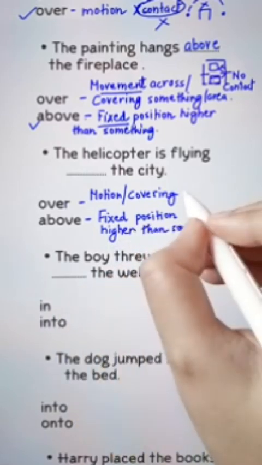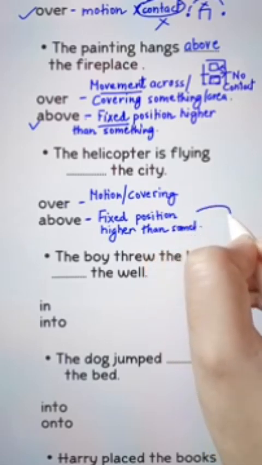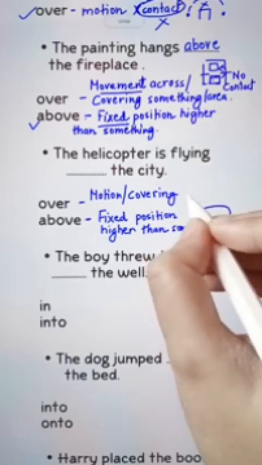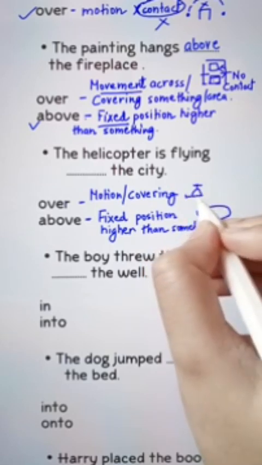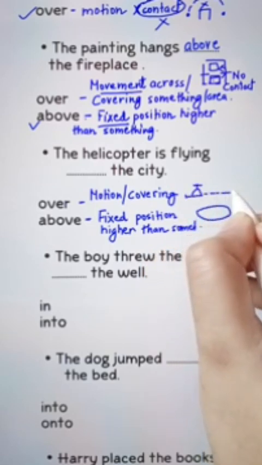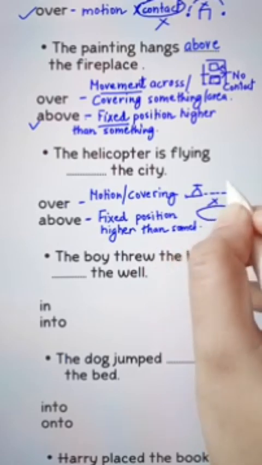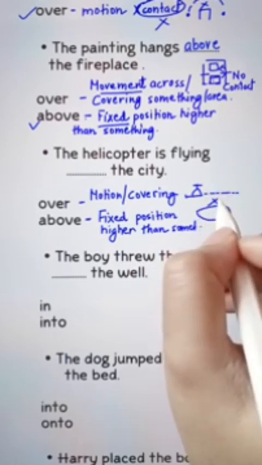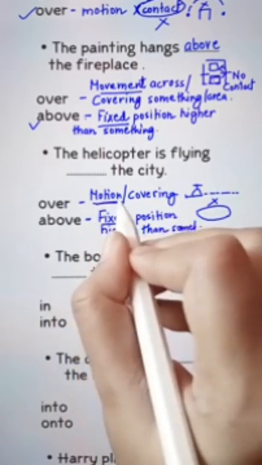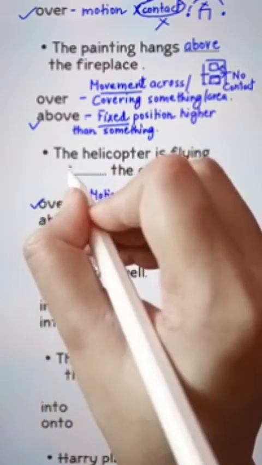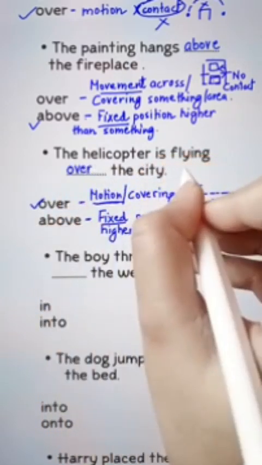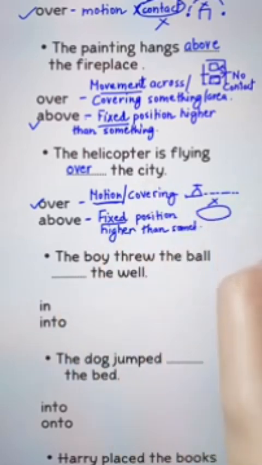Look at this diagram. Suppose this is the city and this is a helicopter, chopper, whatever, and it's moving from one point to the other, almost covers the surface area of the city without any contact. So over describes motion. The helicopter is flying over the city.